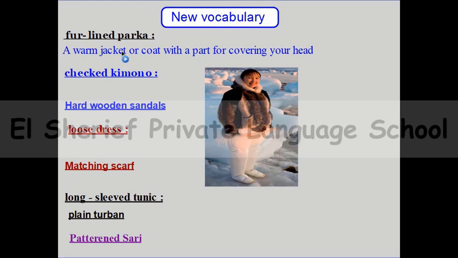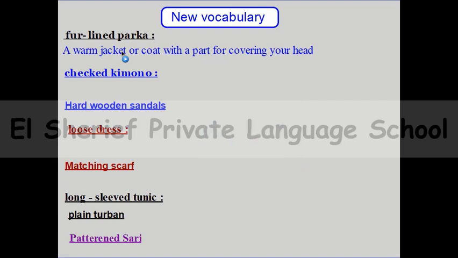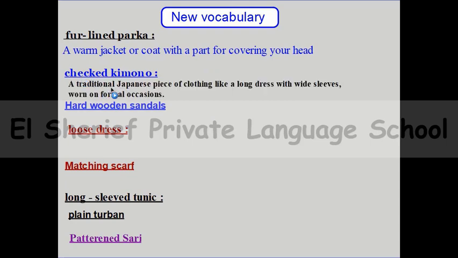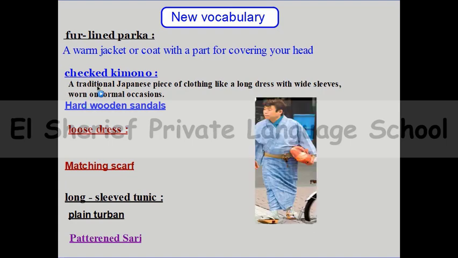And let's go to the second word. Checked kimono. This is a traditional Japanese piece of clothing, like a long dress with white sleeves, and they are worn on formal occasions. So can you see this picture? Yeah, so here we have checked, like the pattern is full of squares.